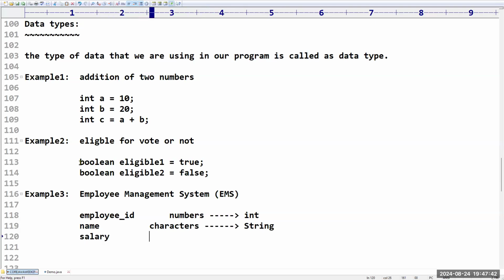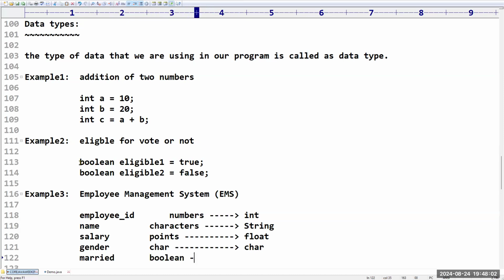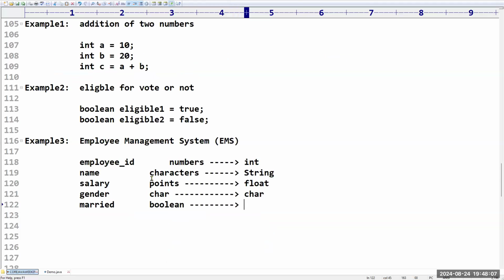I want to take salary of an employee. What type of data is it going to store? Something like points. Points means what type of data? Float. I want to check gender. Is the person male or female? It is a character type of data. In Java, we have char data type. Is the person married or not? I want to check. For that, Boolean type is there, which is used to represent Boolean values. Just now we covered true or false.